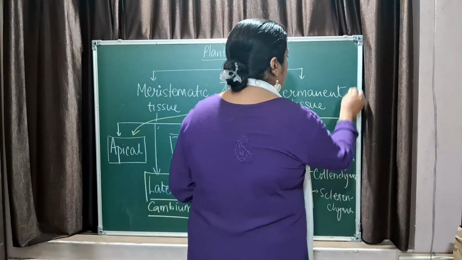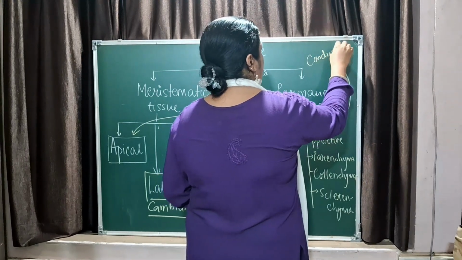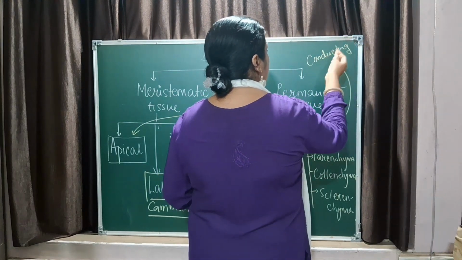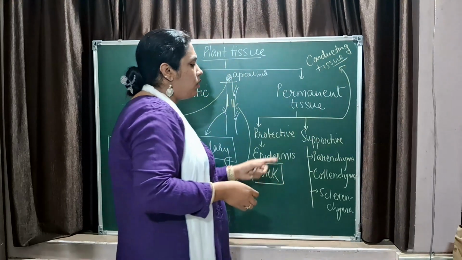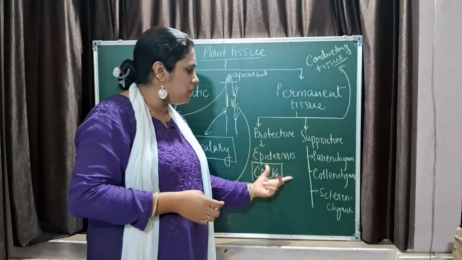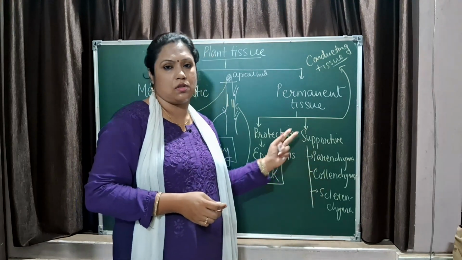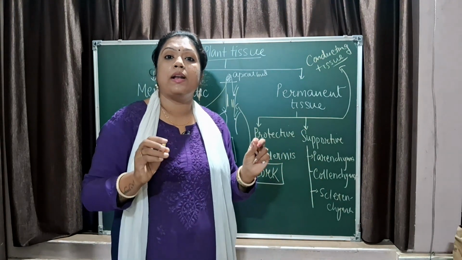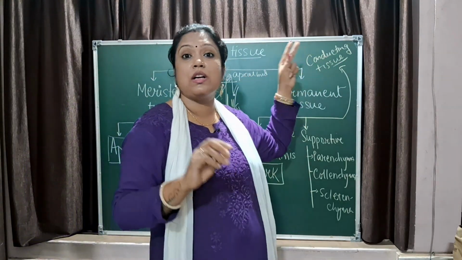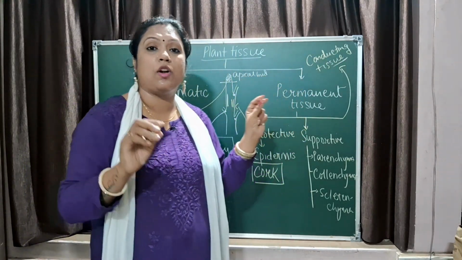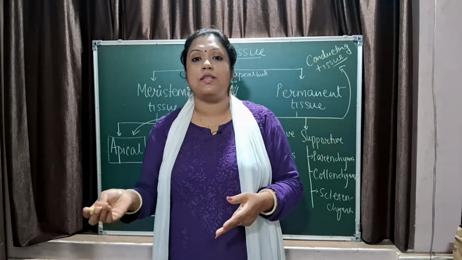The last one is the complex or conducting tissue. We'll talk about the conducting tissue separately. As you see, epidermis, parenchyma, collenchyma and sclerenchyma are all simple tissues because they are made up of one kind of cell. But the conducting tissue, xylem and phloem, is a complex tissue. They are complex because they are made up of various other types of cells.